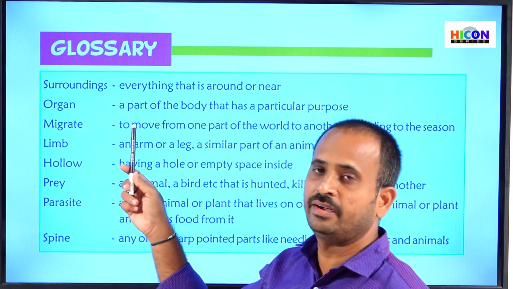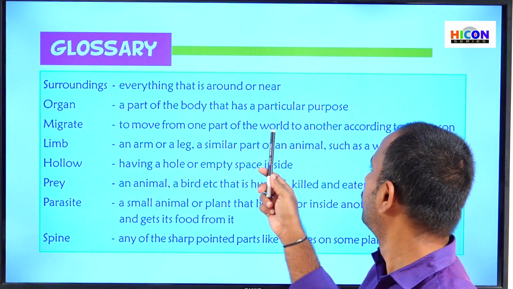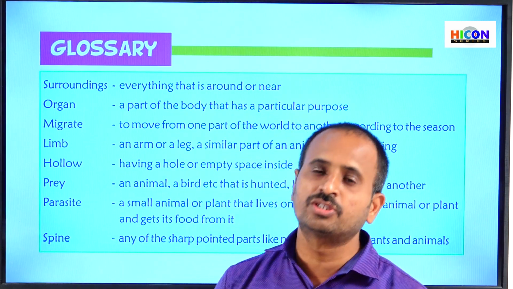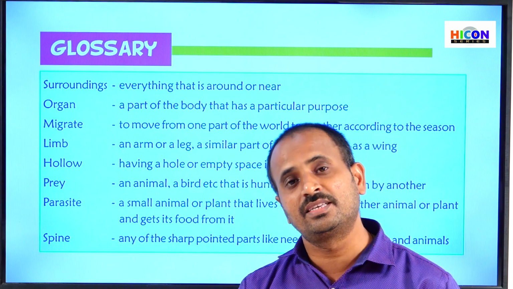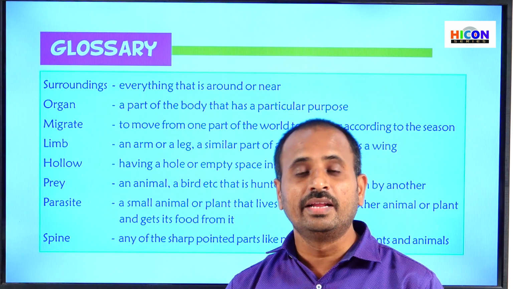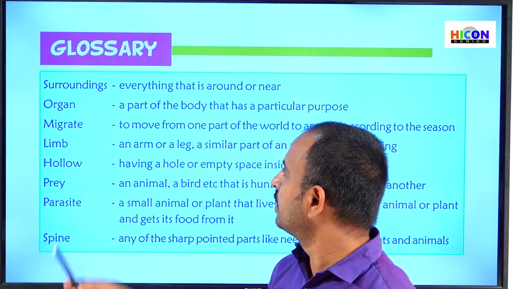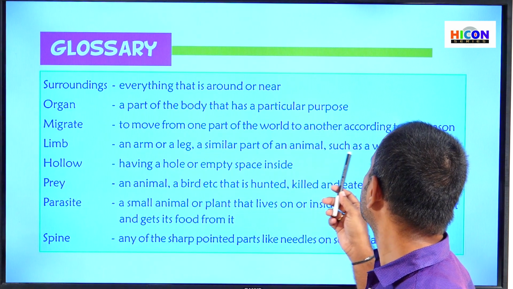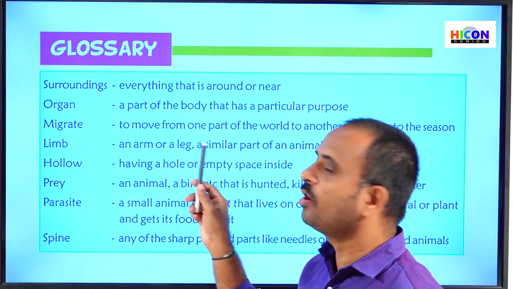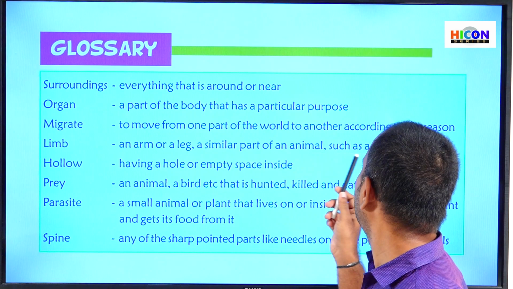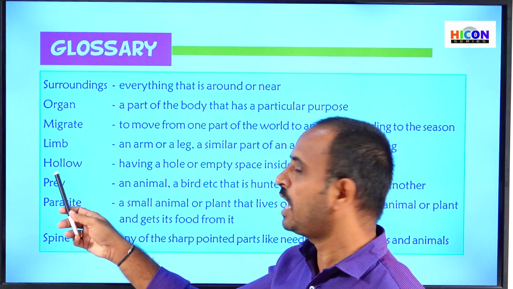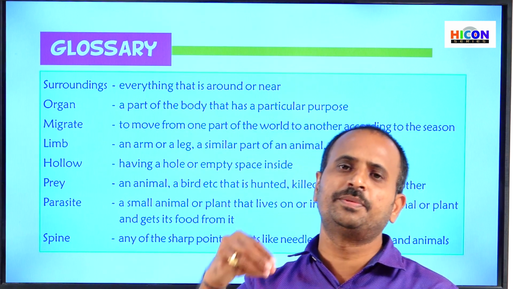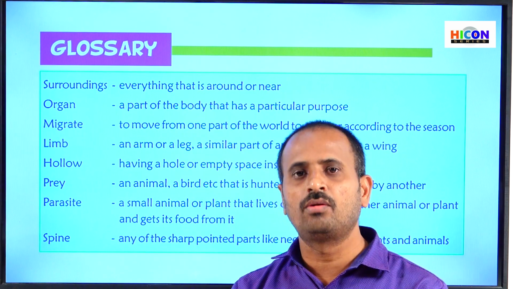See the next word, migrate. Migrate means to move from one part of the world to another according to the season. So migration means moving from one place to another for a better season, a better life, for getting the best food. Next, see the limb. Limb is an arm or a leg, or a similar part of an animal such as a wing. See the next word, hollow, having a hole or empty space inside. If any body has an empty space inside it, that body can be called a hollow body.